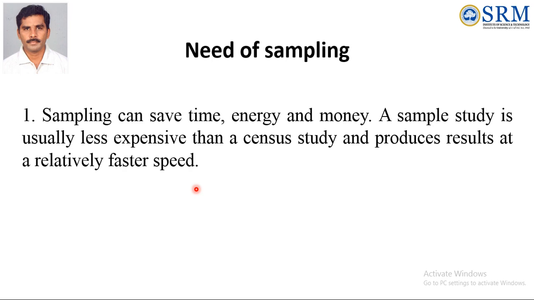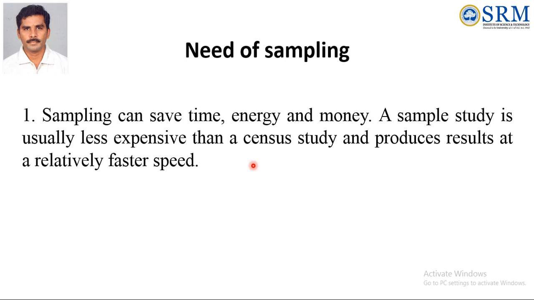What is the need of sampling? The main aim is that sampling can save time, energy and money. A sample study is usually less expensive than a census study and produces a result at a relatively faster speed.